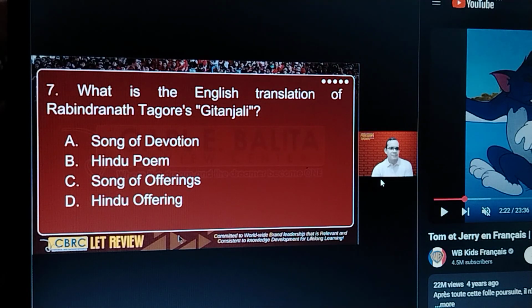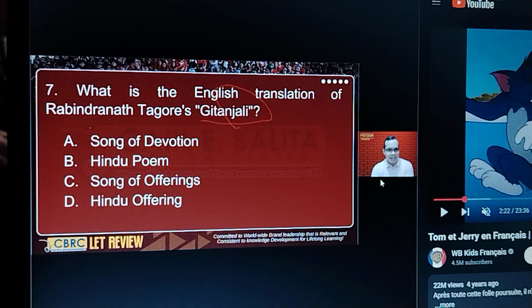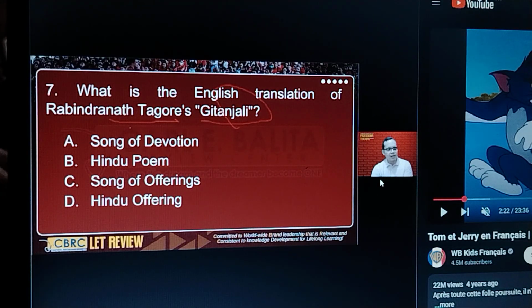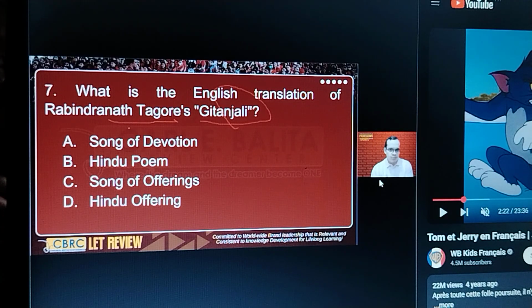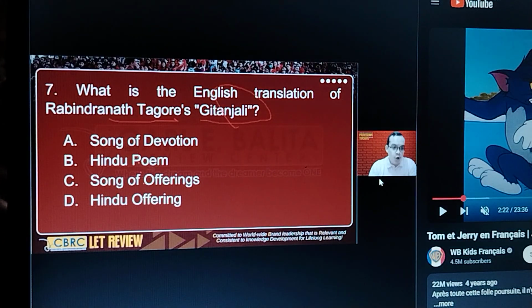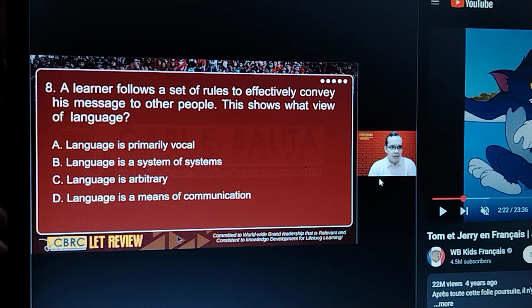Okay, number 7. Who's the author of Gitanjali? Of course, that is Rabindranath Tagore, no? The first Indian to be awarded the Nobel Prize for Literature. And the English translation of Gitanjali is Song Offerings or Song of Offerings. That is letter C.